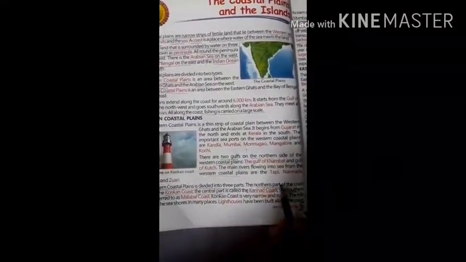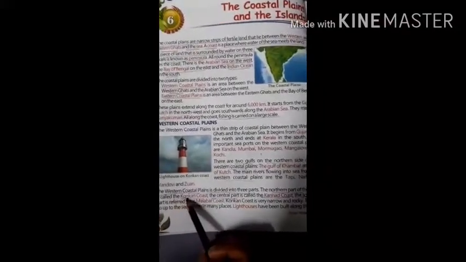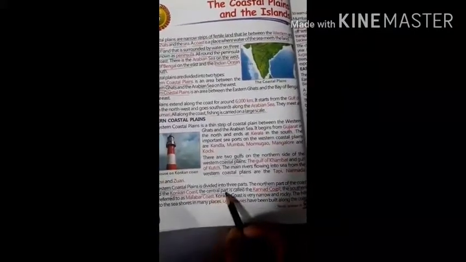So three parts. First part, the northern part of the coast, is called the Konkan coast. The central part is called the Kanara coast, and the southern part is referred to as the Malabar coast. So Konkan coast, Kanara coast and Malabar coast.